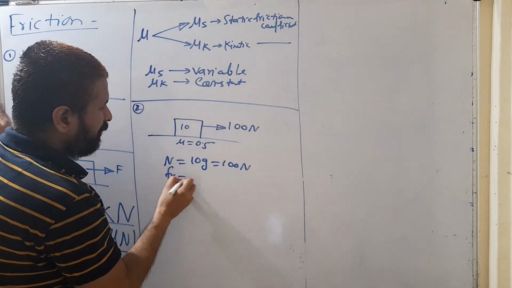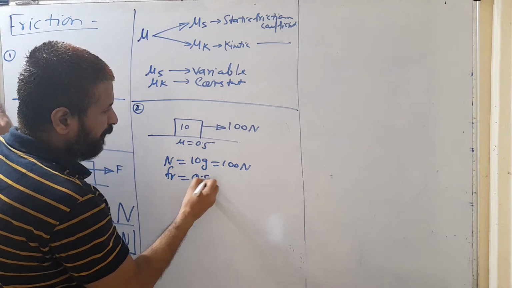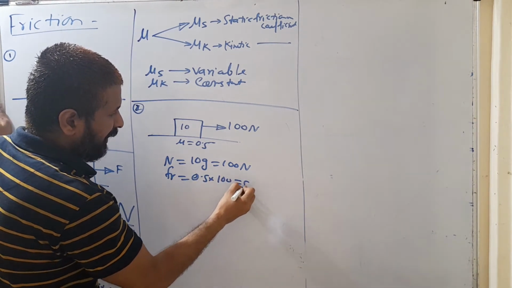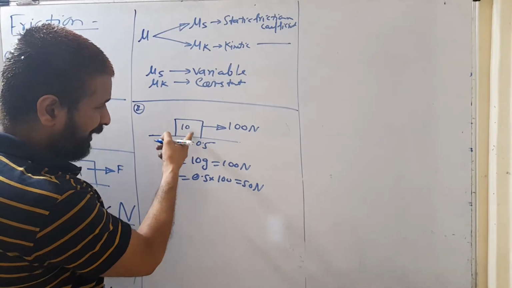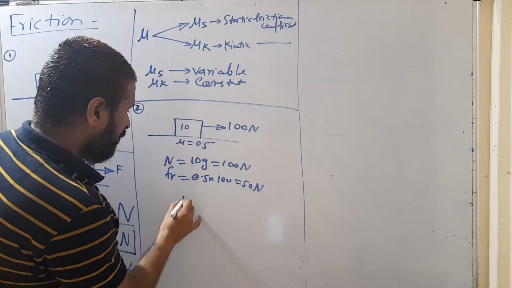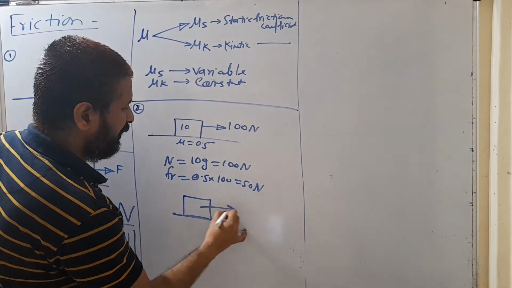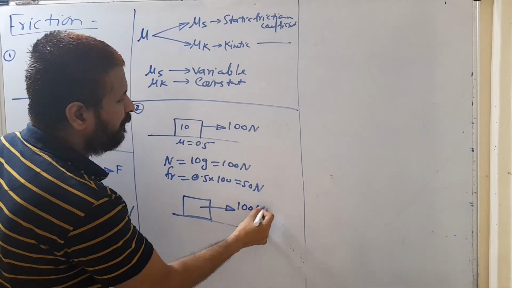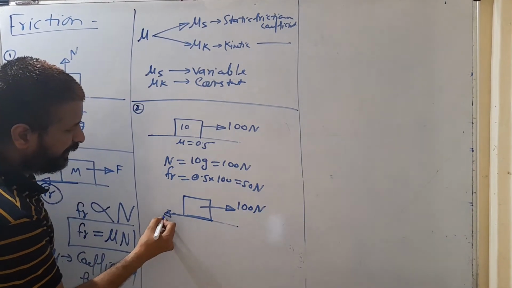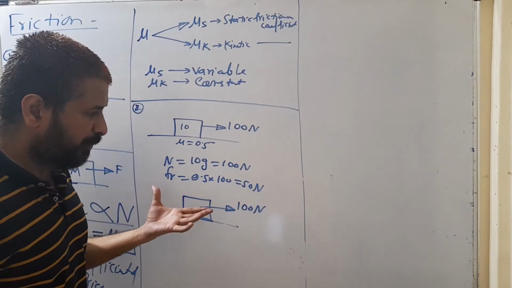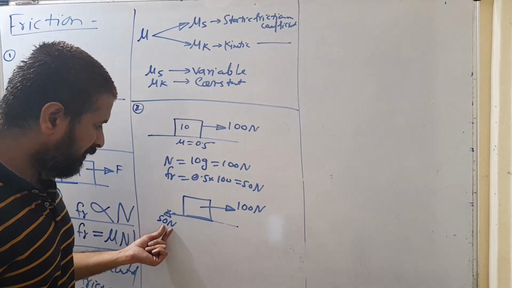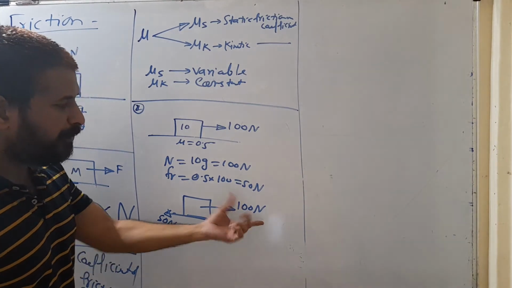If you are finding friction, so what you are going to get? 0.5 into 100, that is the 50 Newton. It means the maximum frictional force which can act on this block is 50 Newton. So on this block two forces are acting. Engine जो है, because of the engine 100 Newton का force is applied, and because of the friction it is just 50 Newton. So in this case friction cannot stop this motion of the car. Clear? The friction force which is developed at the surface, it cannot stop the motion of the car.